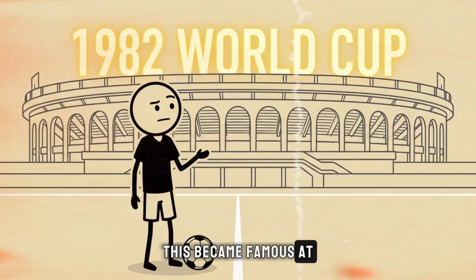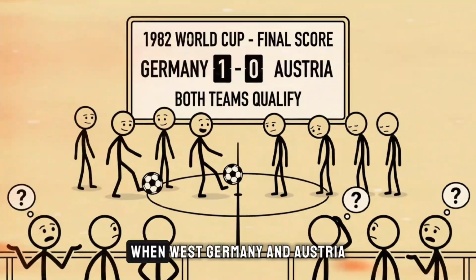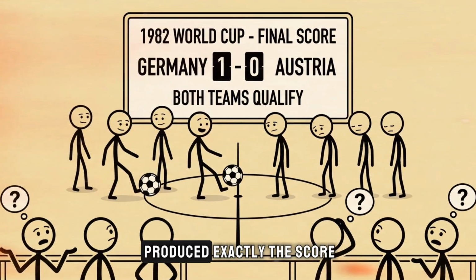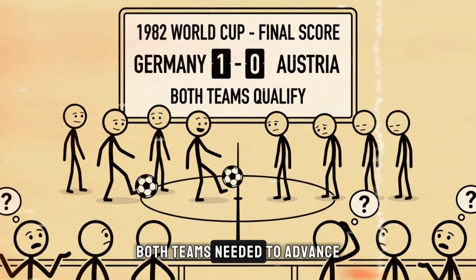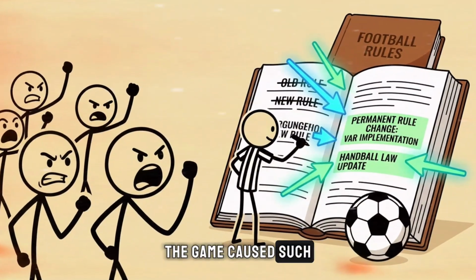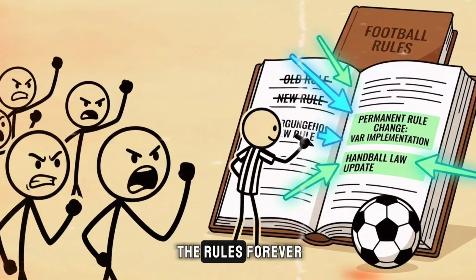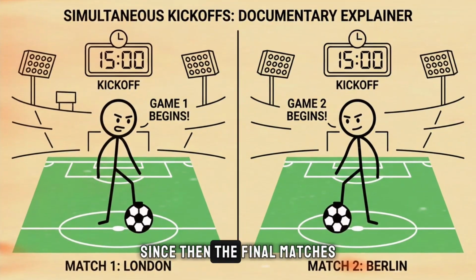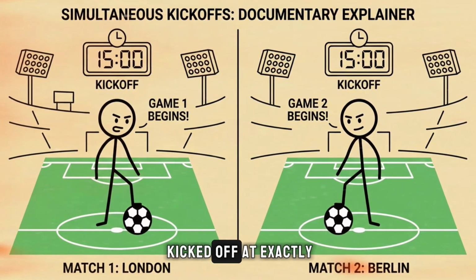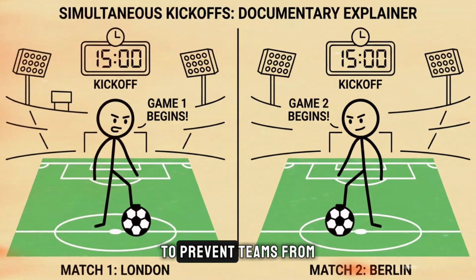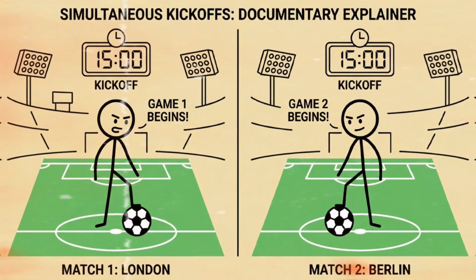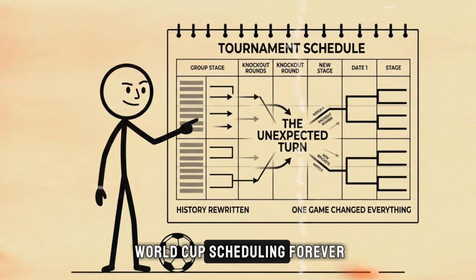This became famous at the 1982 World Cup, when West Germany and Austria played a match that produced exactly the score both teams needed to advance. The game caused such controversy that FIFA changed the rules forever. Since then, the final matches in every group have kicked off at exactly the same time, to prevent teams from manipulating the results. That single match changed World Cup scheduling forever.